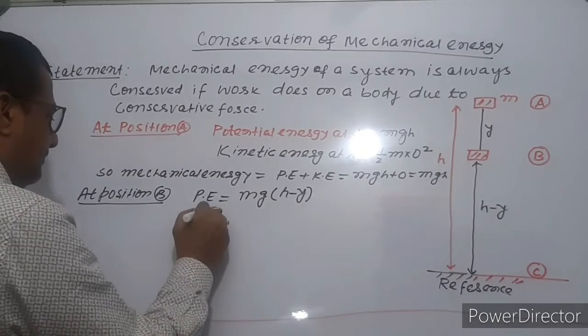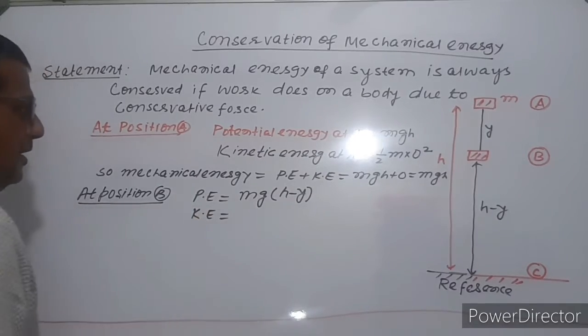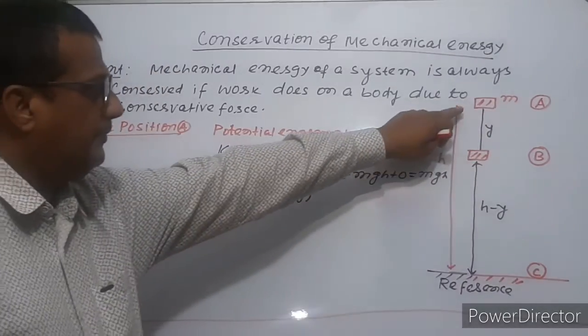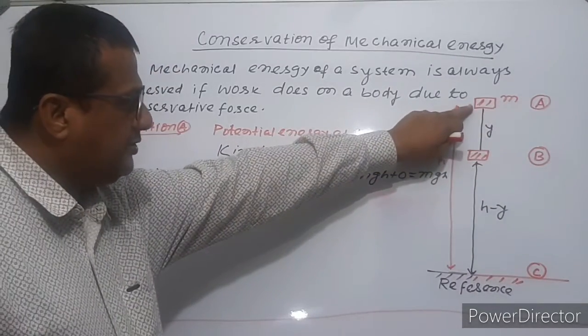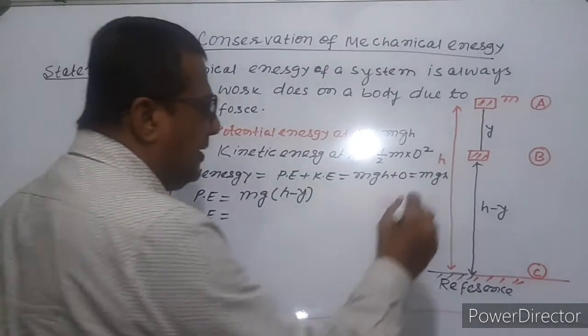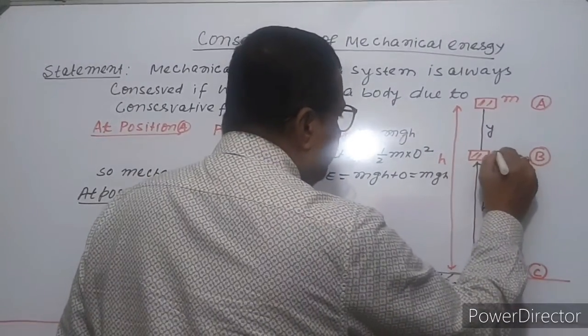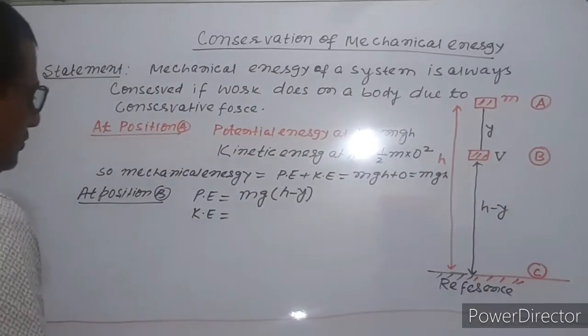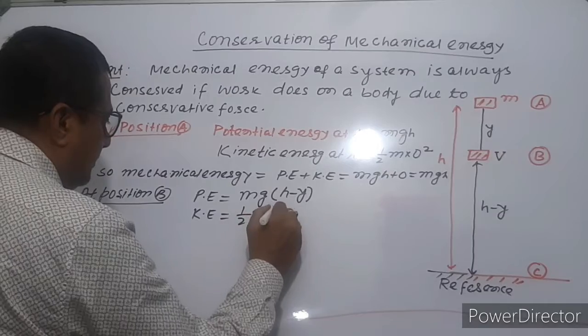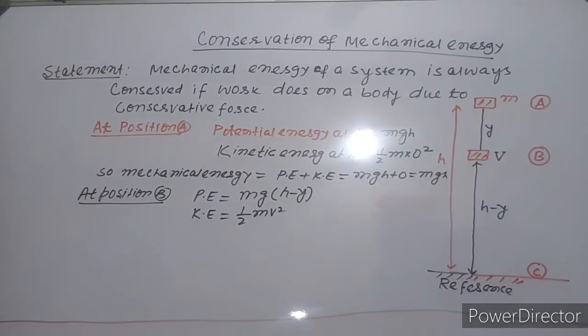Kinetic energy: when the body drops, the initial velocity is 0, but when the body comes down to this position there will be a certain velocity v. So kinetic energy is half mv squared. v is unknown, we can find it.